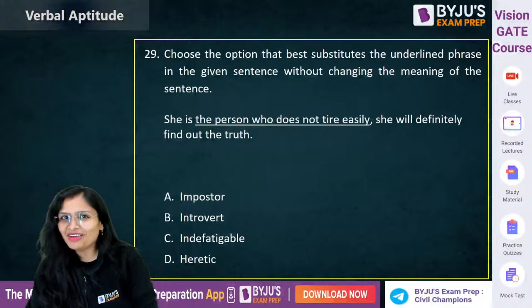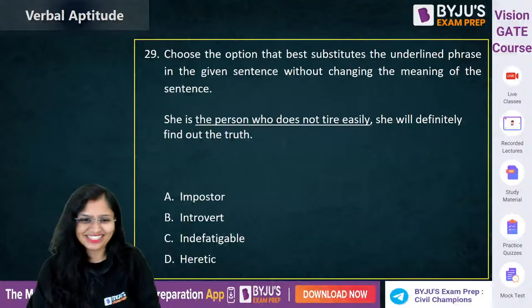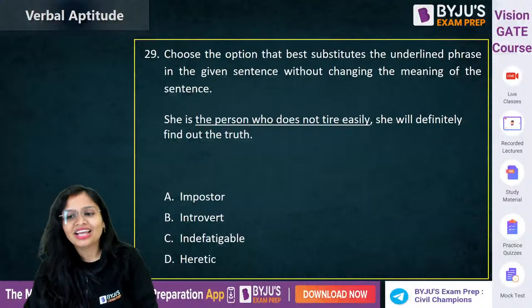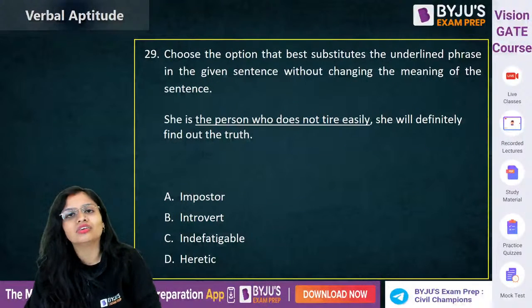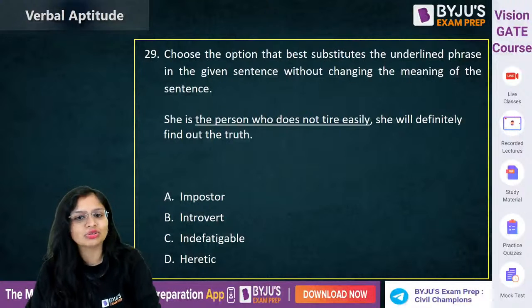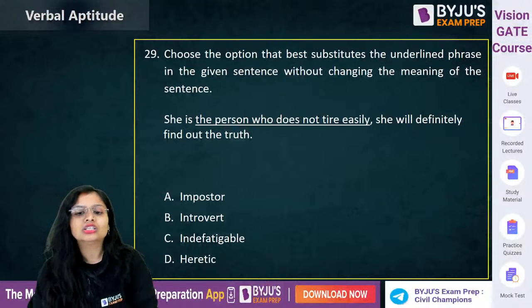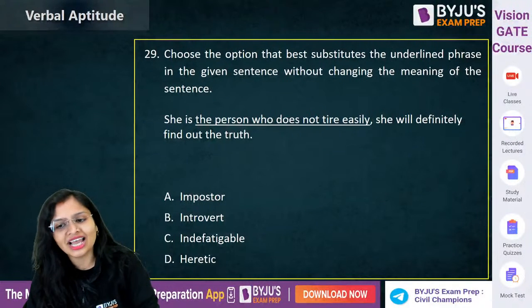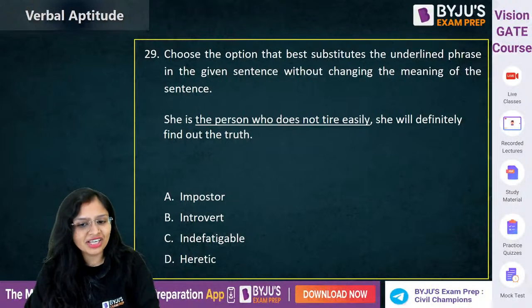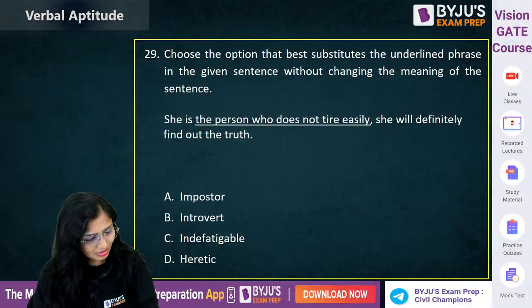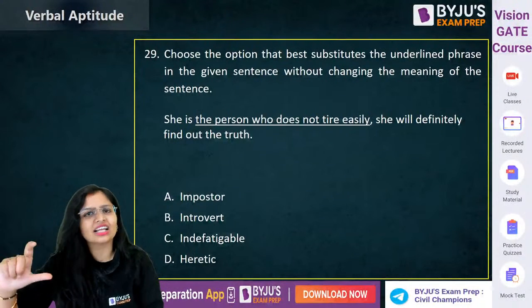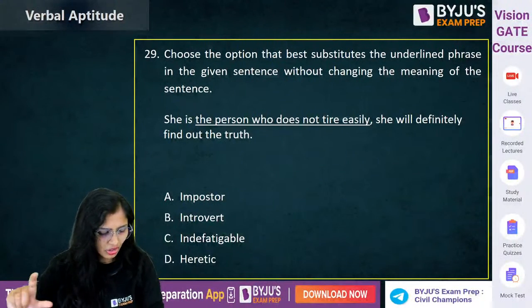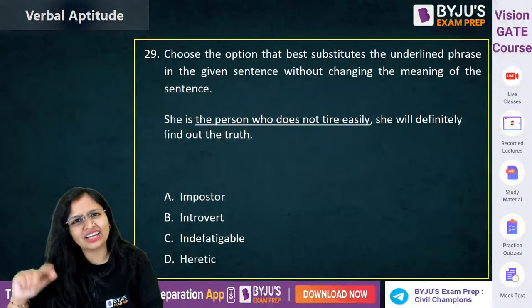Now you people will have a lot of fun. Now the class has become good, right? Come on. Now here, in place of the underlined words, you have to put the one word substitution. Basically, this is known as one word substitution. She is the person who does not tire easily. She will definitely find out the truth. Verbose basically also means to exaggerate. If you talk at length, it also means to exaggerate.